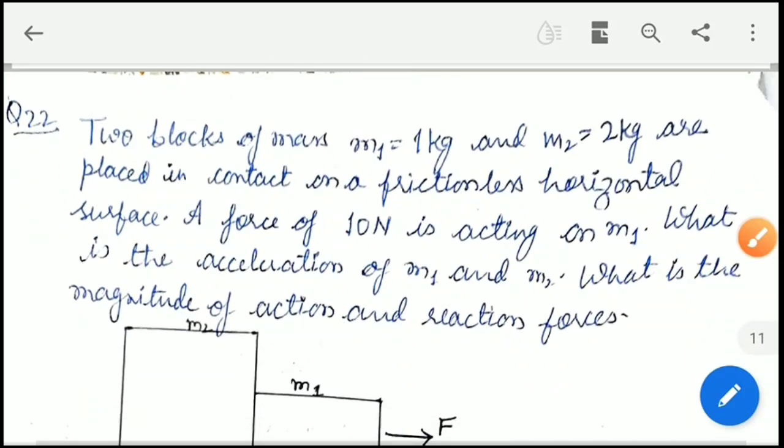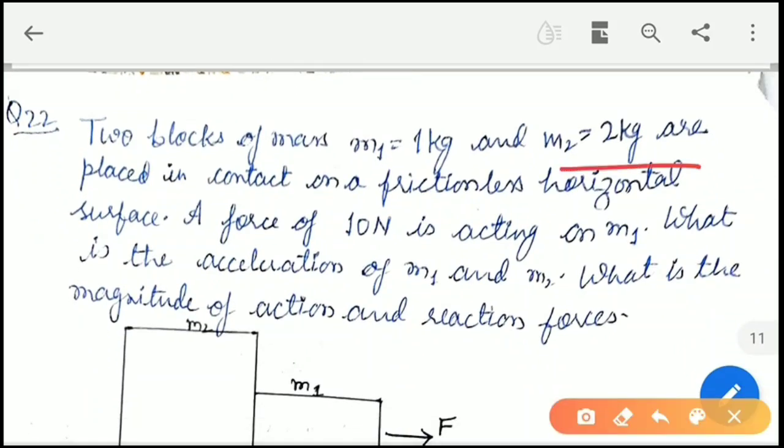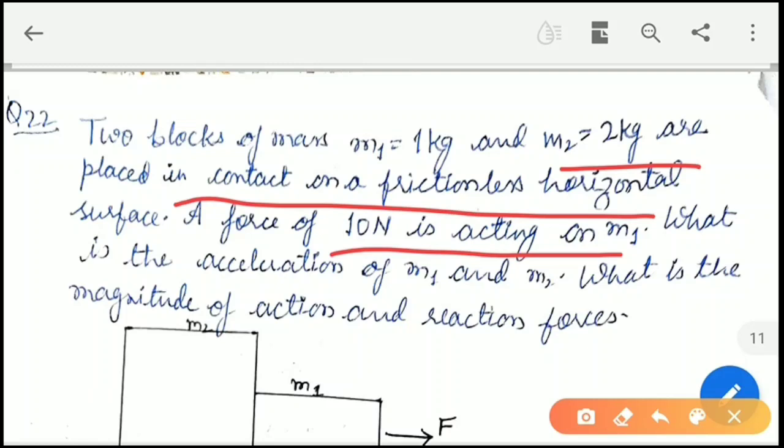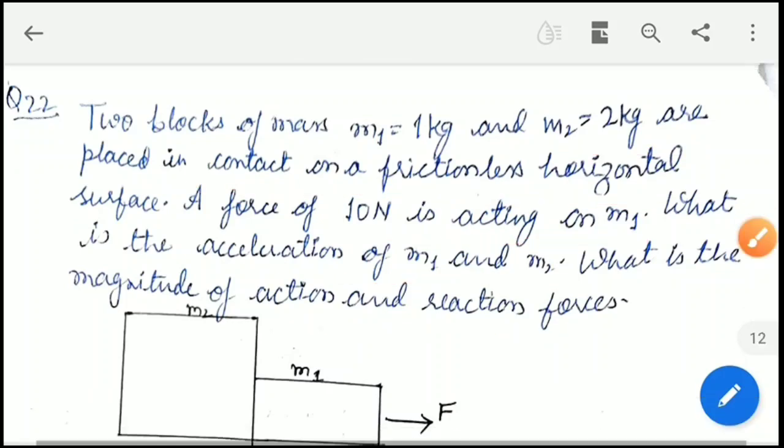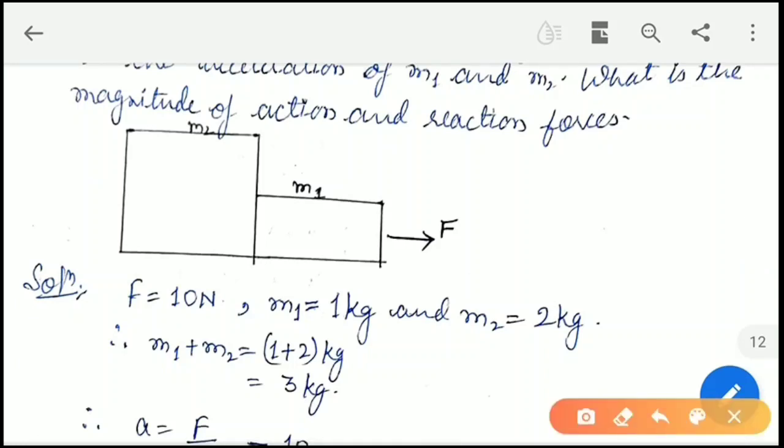Now next question is, two blocks of mass m1 and m2 are placed in contact on a frictionless horizontal surface. A force of 10 Newton is acting on m1. What is the acceleration and the magnitude of action and reaction of forces? F is 10 Newton, m1 is 1 kg, m2 is 2 kg.